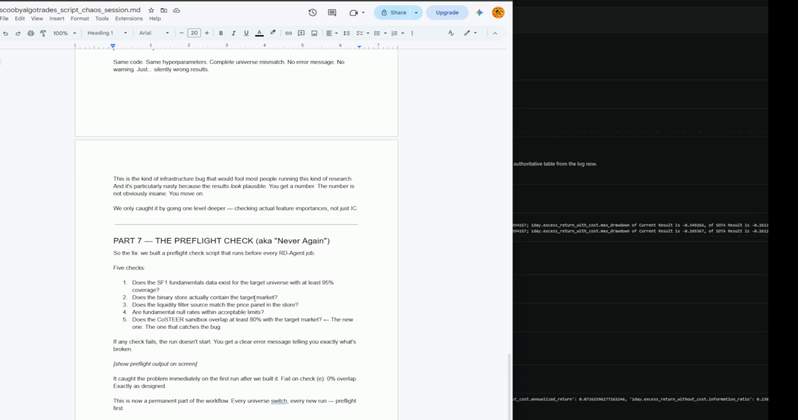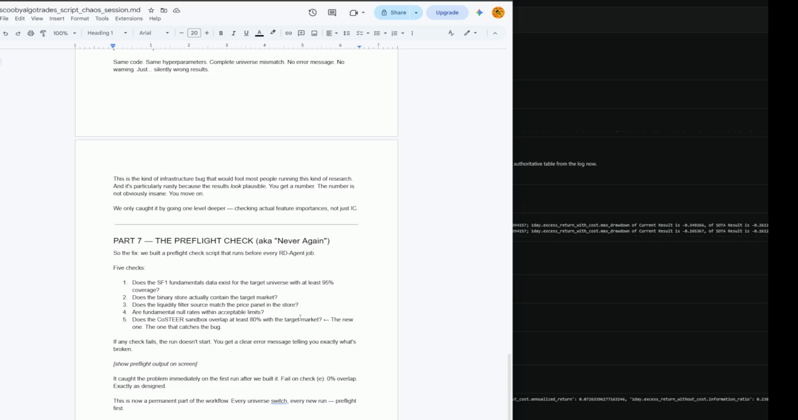So the fix, we built the pre-flight check script that runs before every RD agent job. 5 checks. 1, does the SF1 fundamentals data exist for the target universe with at least 95% coverage? 2, does the binary store actually contain the target market? 3, does the liquidity filter source match the price panel in the store? 4, are fundamental null rates within acceptable limits? 5, does the co-steer sandbox overlap at least 80% with the target market? The new one. That one catches the bug.